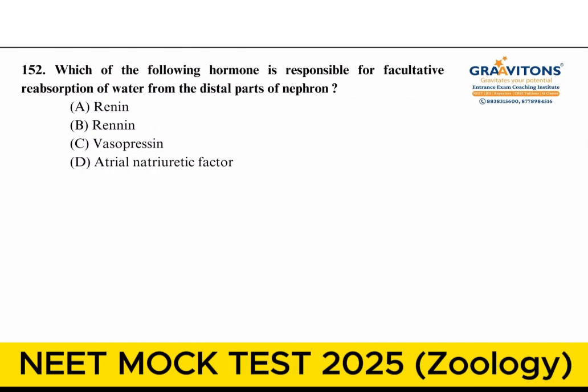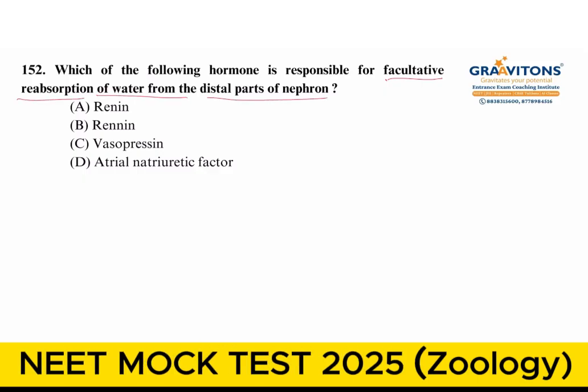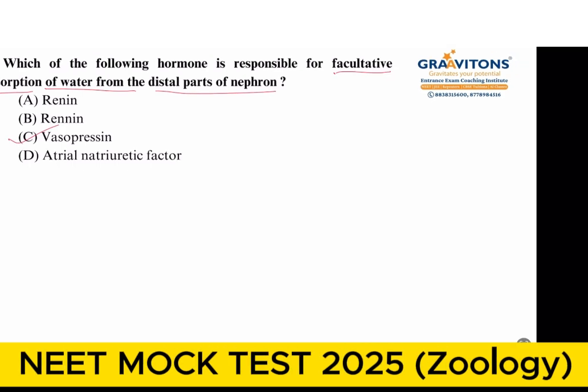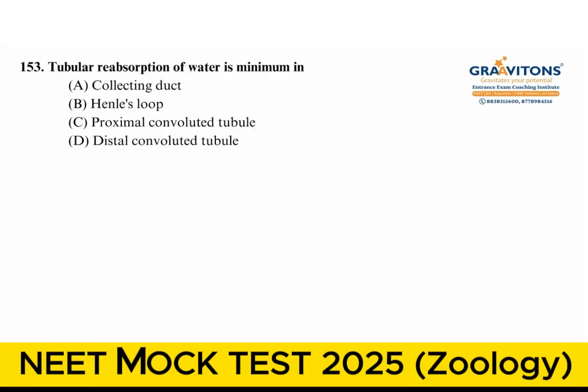Next question, which of the following hormones is responsible for facultative reabsorption of water from distal parts of the kidney? When you talk about the hormones, it is very clear that it is vasopressin or ADH. Direct question. And the next question, tubular reabsorption of water will be minimum in. Most of the reabsorption of water as well as electrolytes will be done by PCT.